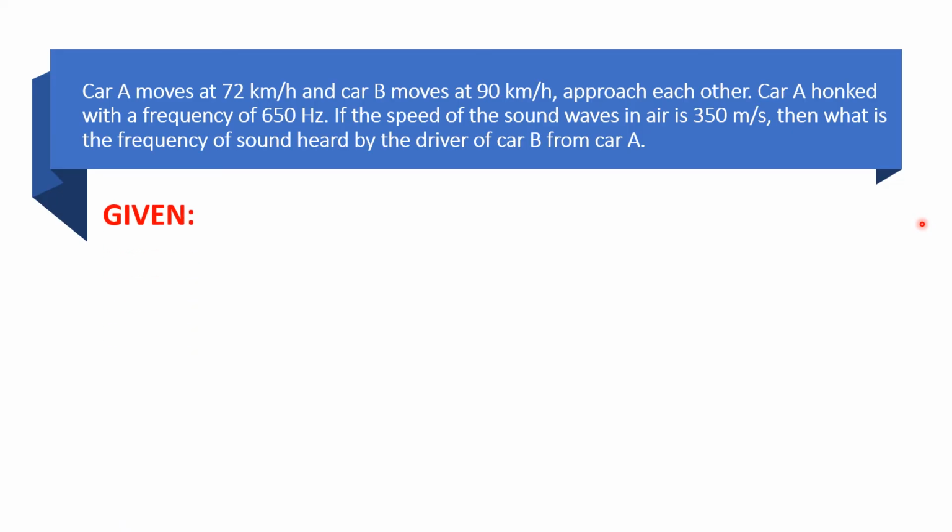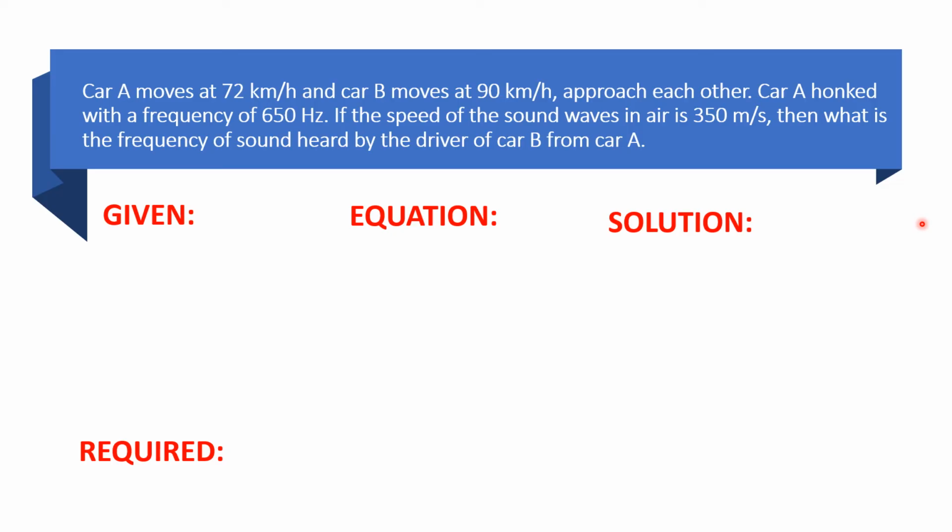Okay, let's start. Let's find the given, the required, the equation, the solution, and the answer. So, from the problem, it was stated that car A moves 72 km per hour. So, let's put it on a given. Car A, velocity of the car is 72 km per hour and I converted it into meter per second dahil yun naman ang kailangan natin since we're dealing with hertz and we know that hertz is in seconds.